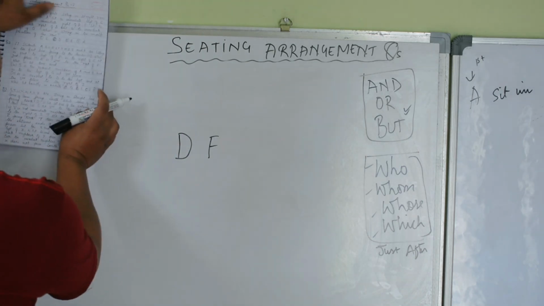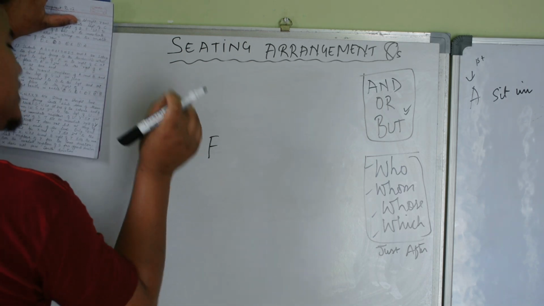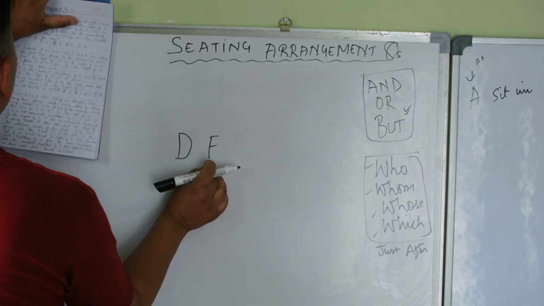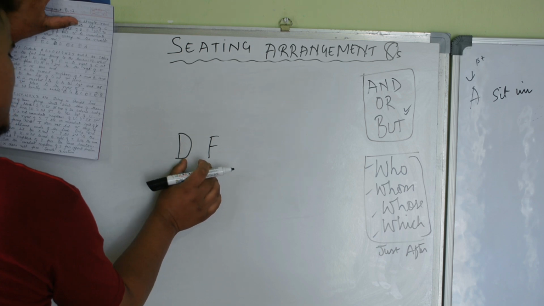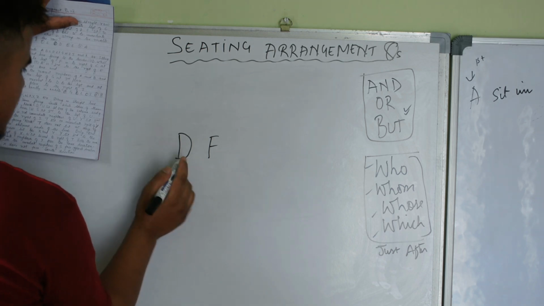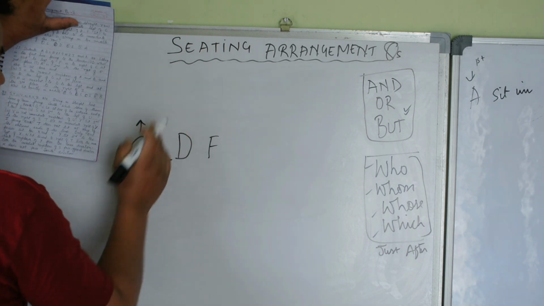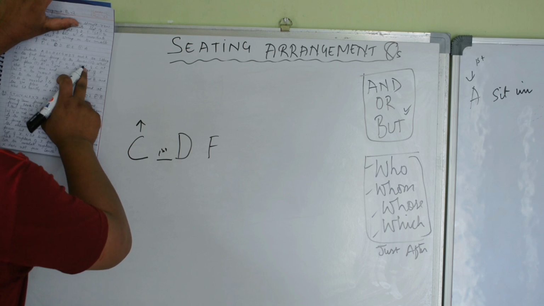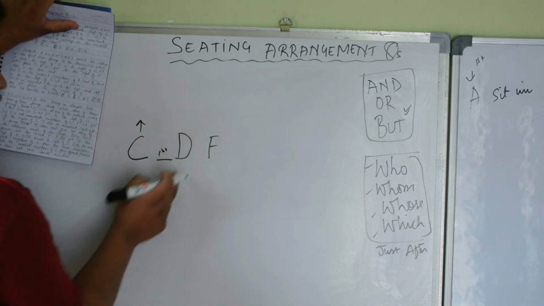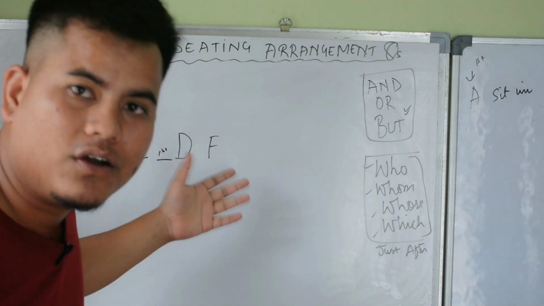D who is just to the left of F is to the right of C. Who is to the right of C is D. Who is to the right of C at second place? C is at first place and the second place is D. So F is second to the right of C at second place, to the right of D.